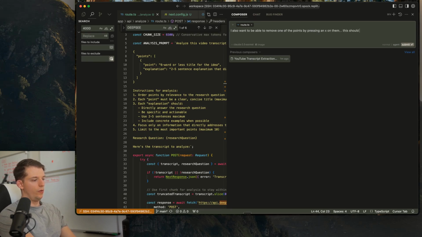This should only be visible on hover. And I also, let's just do it right now, want to be able to save each of these results. And I want it to save exactly as it's displayed in the page.